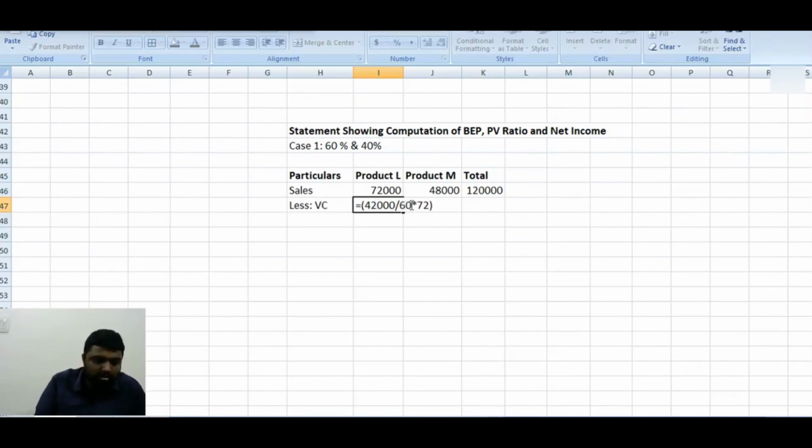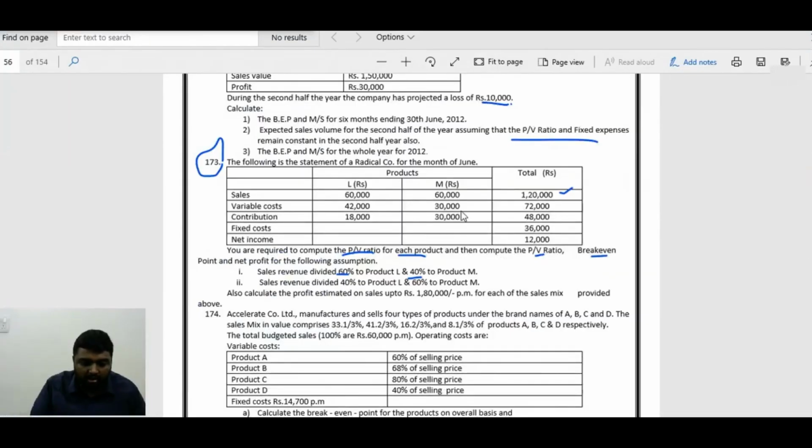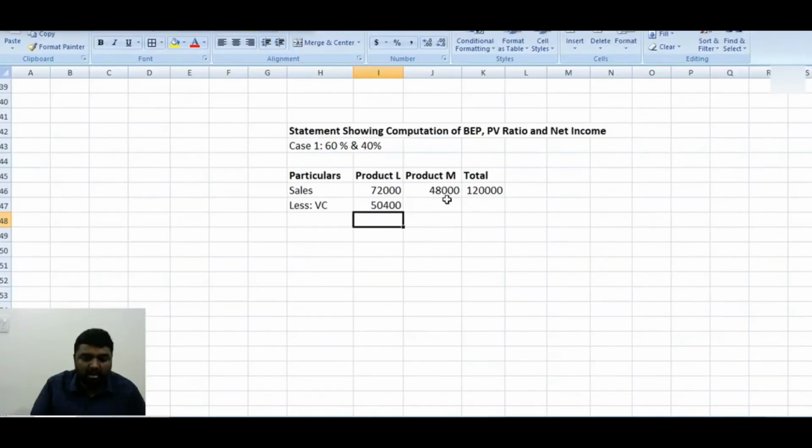It will come 50,400. The same way here, 30 when it is 60, now for 48 it will come variable cost 24. So what will be the answer? 74.